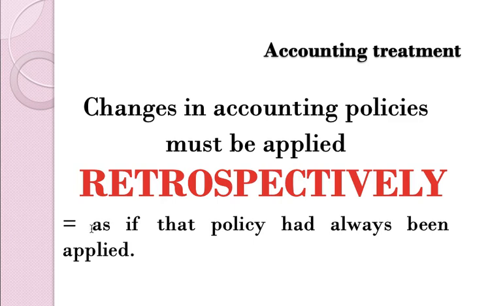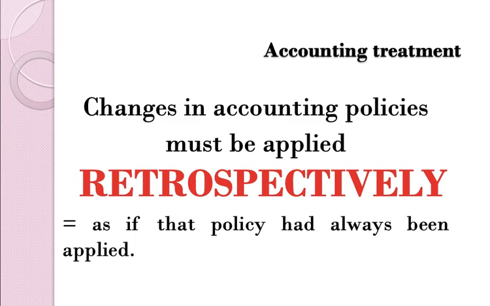Now when we talk about change in accounting policy, how do you adjust the change? It must be done retrospectively. What does retrospectively mean? It means as if the policy had always been applied. So you have to adjust the opening balance of the equity item.